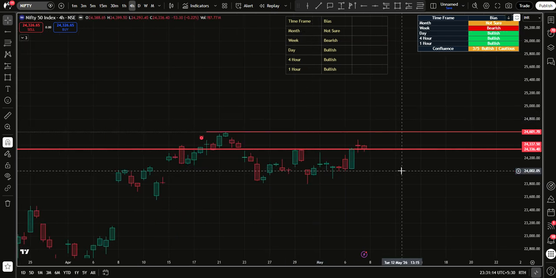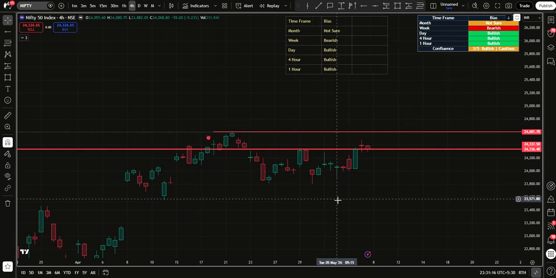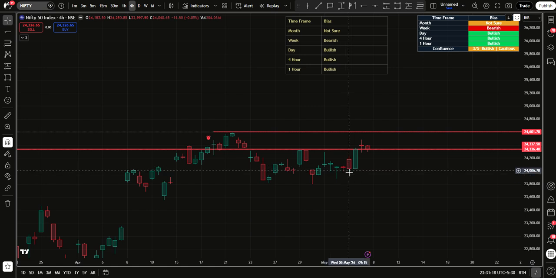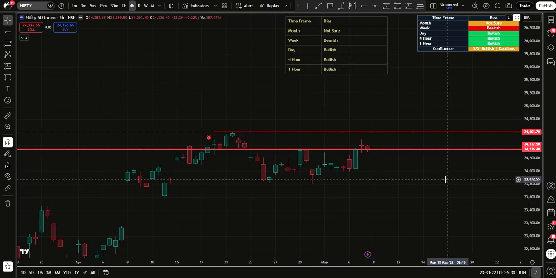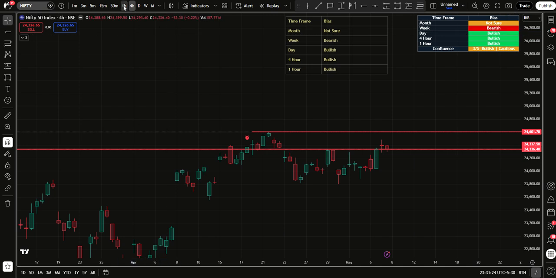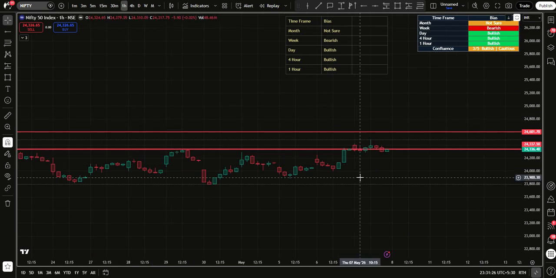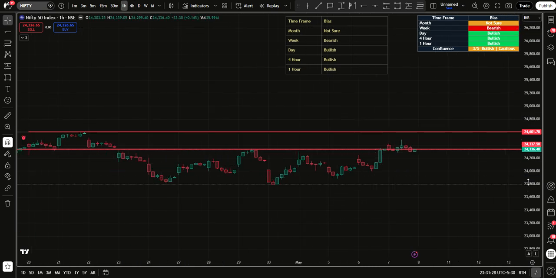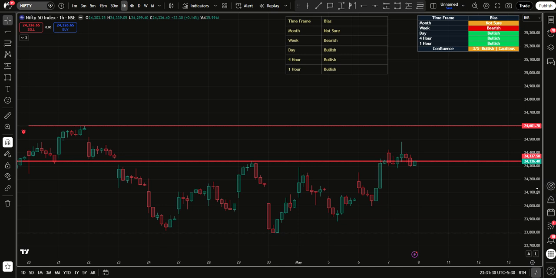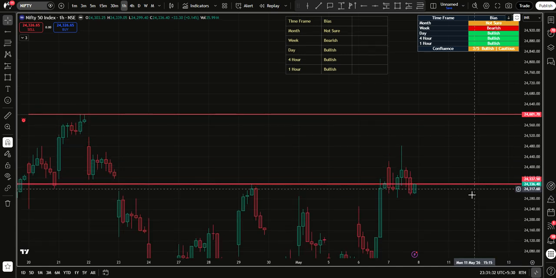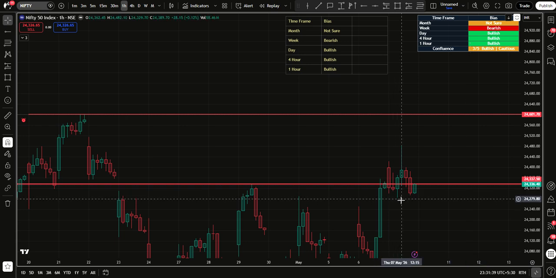Coming over to the 4-hour time frame. On a 4-hour time frame, this is a swing low and this is another, higher swing low. So it is bullish. And coming to the hourly time frame, on an hourly time frame also, well, I just said also even before I looked at it. Why was I so sure? Well, this is a swing low and this is a higher low.